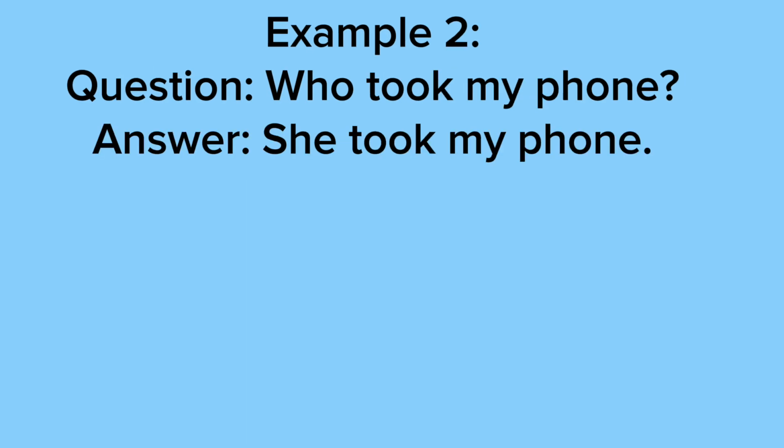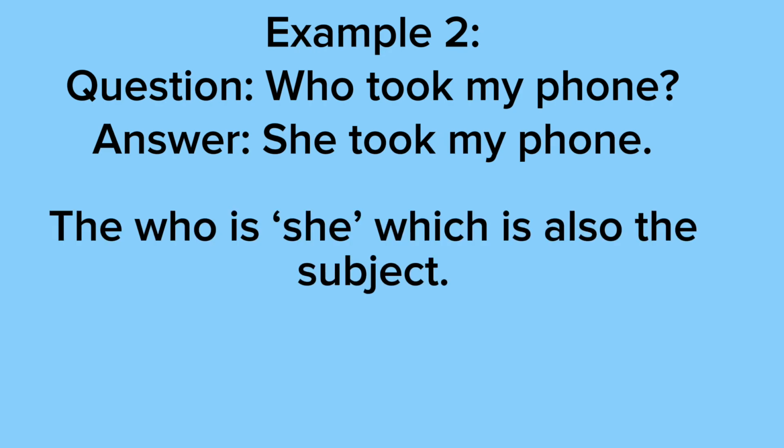So example 2 says, who took my phone? So we use who, so we have to be talking about a person or people. So our answer says, she took my phone. So remember, if we're trying to check if we used who correctly, we replace it with he, she, or they. So as you can see in the answer, the who is she, and she is also the subject because she is doing the action. She took my phone.